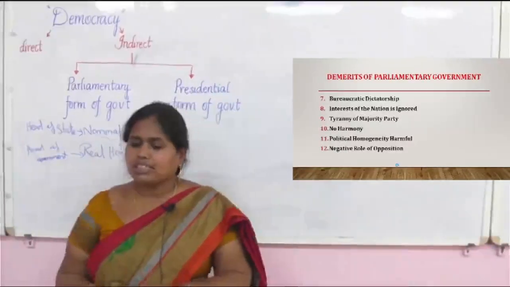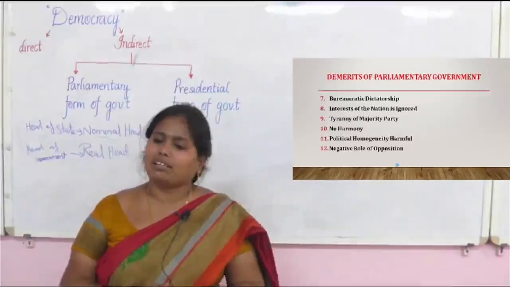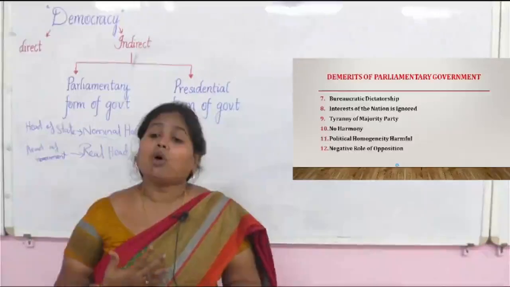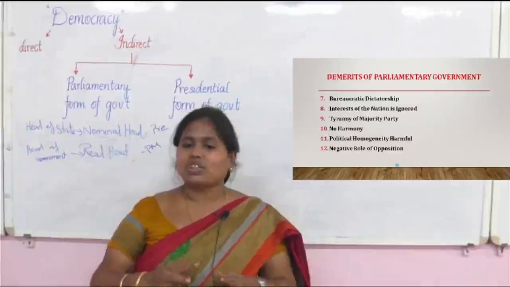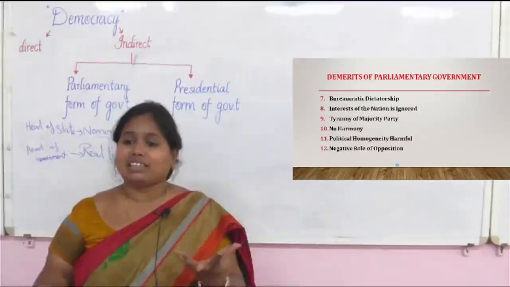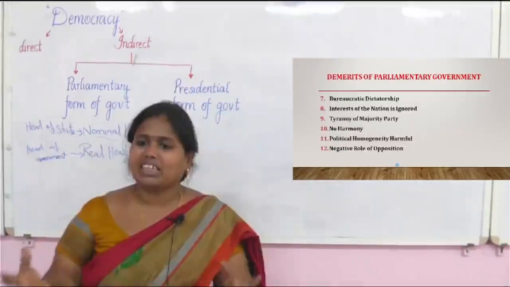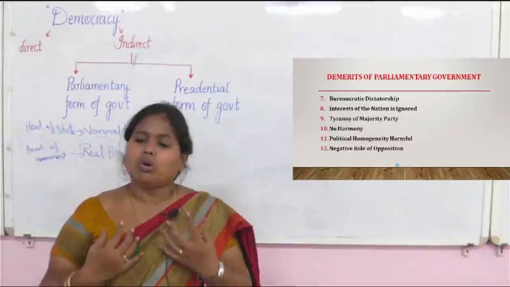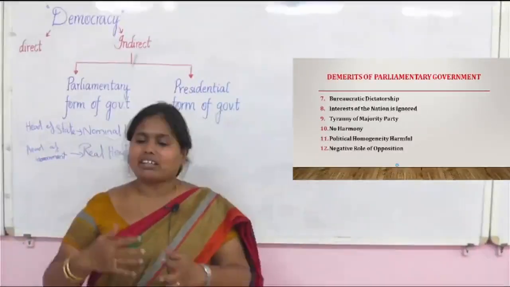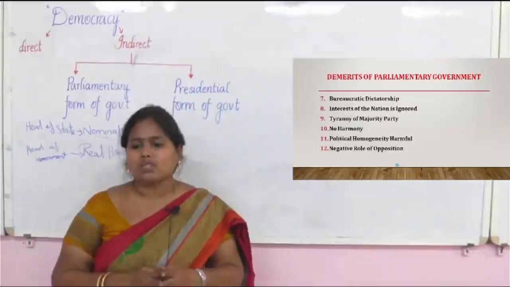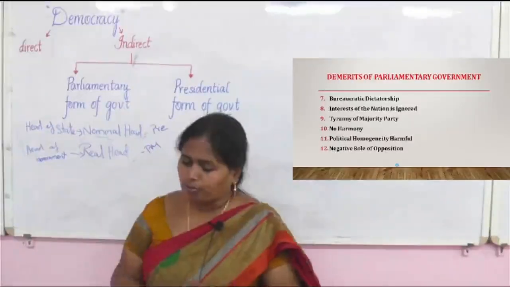Next one is interest of the nation is ignored. The interest of the party is given more priority than the interest of the nation, correct. As I said earlier, in the advantages, we said the interest of the nation will be the pulse of the nation. Here, if we observe practically, they give more importance to the political party's ideology and their own interest rather than the nation's interest. That is also possible, and this is another drawback or disadvantage of the parliamentary form.